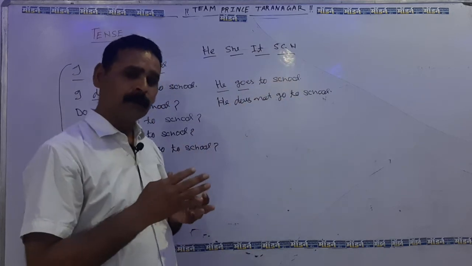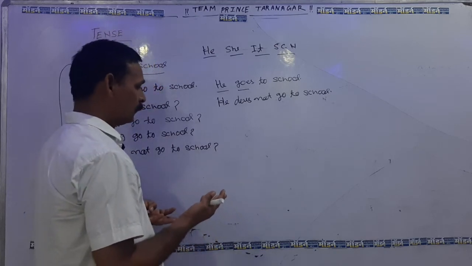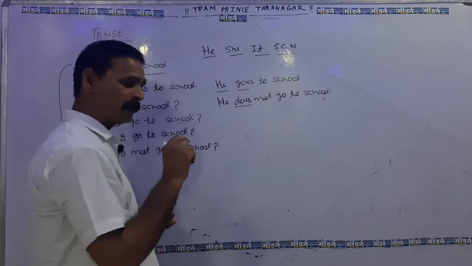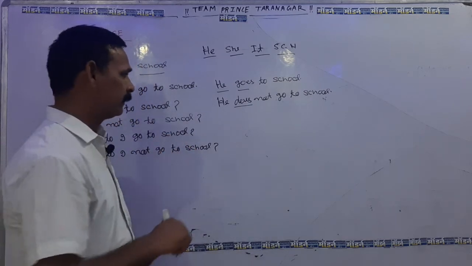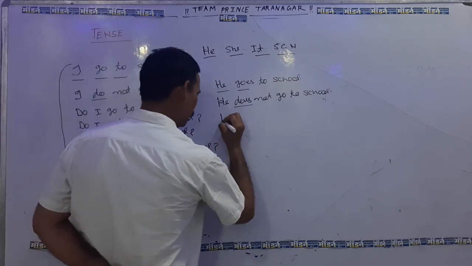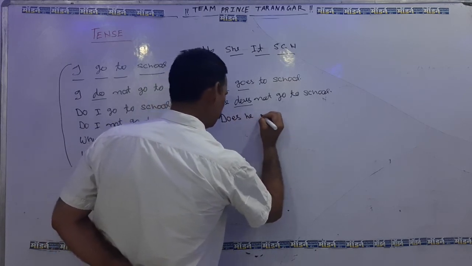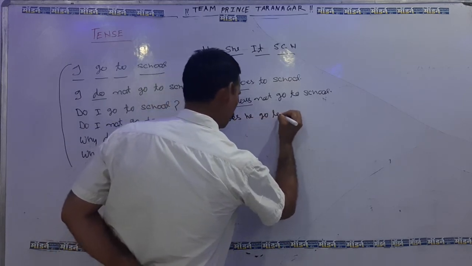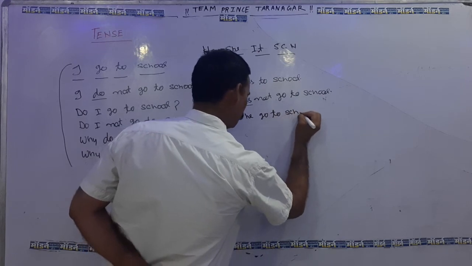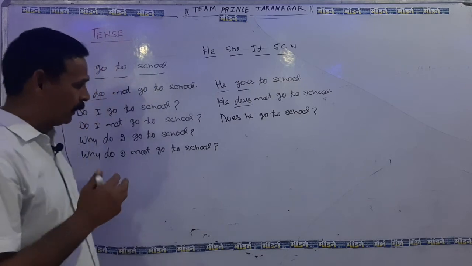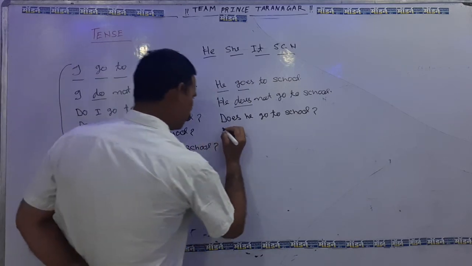To change it into the interrogative, what should we do? Does must be put at the beginning of the sentence. Let's see. Does he go to school? Interrogative negative, what should we do?